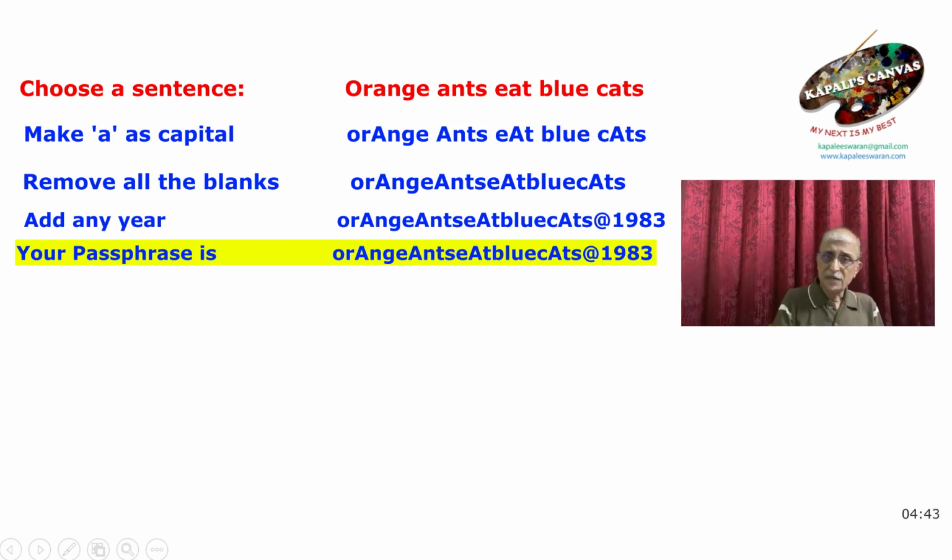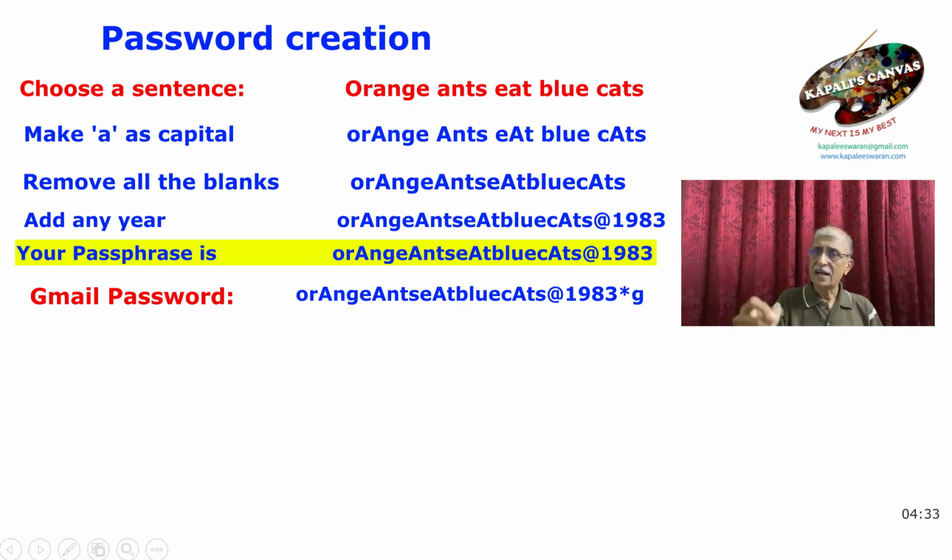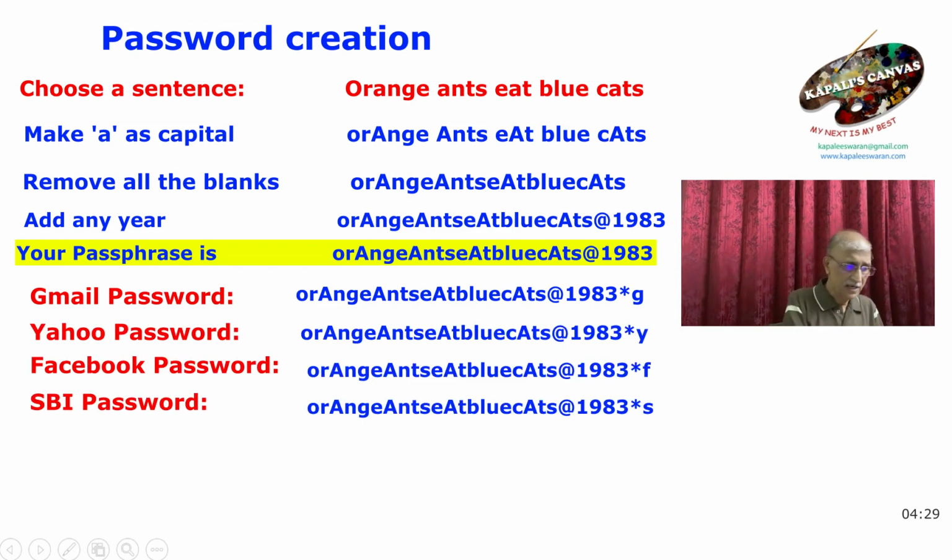Now for Gmail, you can create a password. How to create a password? Have the passphrase, then *G or +G or @G. It's up to you. For Yahoo, you can have *Y. For again Facebook, say net banking account, whatever it is. Say you have an account in State Bank of India, you can say *S. Or if it's Bank of Baroda, I can say *B. But you only know that. So you have to practice to remember that. So now this is going to have something like a 28 characters long password. I think that should be strong enough.